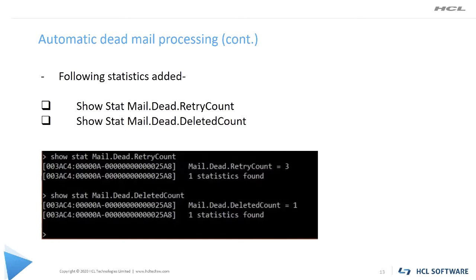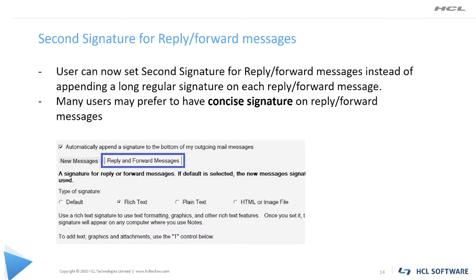Moving on to the next slide for our next feature. Our next feature is second signature for reply and forward messages. As you know, till now we have had only one signature, and that is used for the new message as well as for the reply and forward messages.